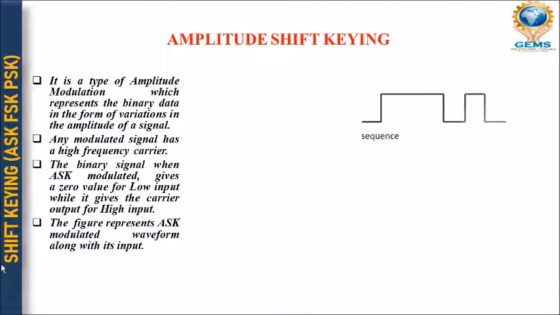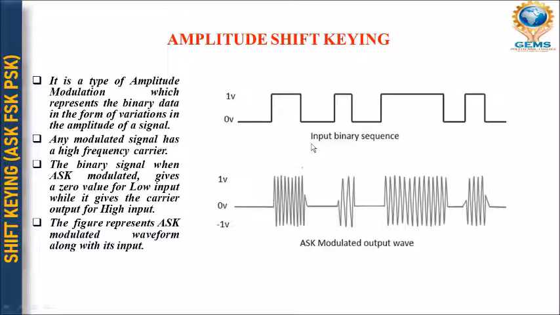So this is the input that we are providing, the input binary sequence. This is 0, this is 1. So this is 1, this is 0. Again it will be 0, it will be 1, it will be 0, and again it will be 1 for some time. Then again it will be 0, it will be 1.